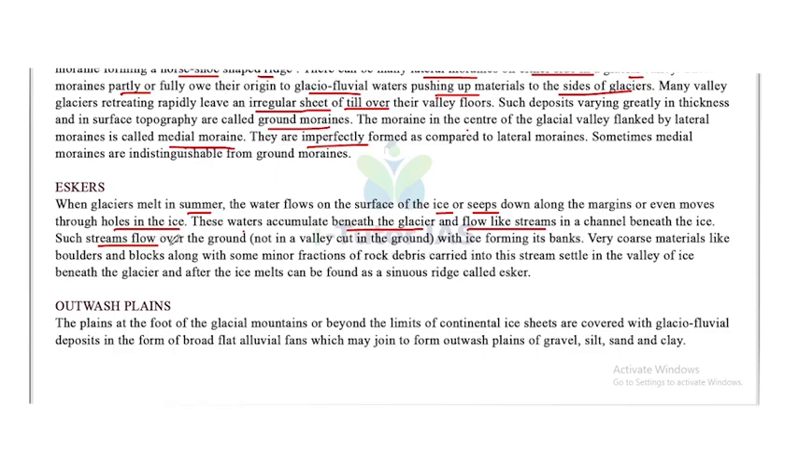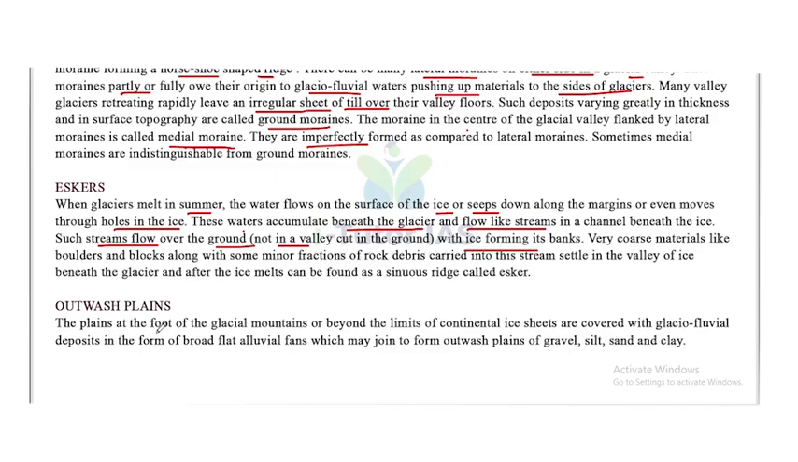Such streams flow over the ground, that is, not in a valley cut in the ground, with the ice forming its banks. Very coarse materials like boulders and blocks, along with some minor fractions of rock debris carried into this stream, settle in the valley of ice beneath the glacier, and after the ice melts can be found as a sinuous ridge called esker.